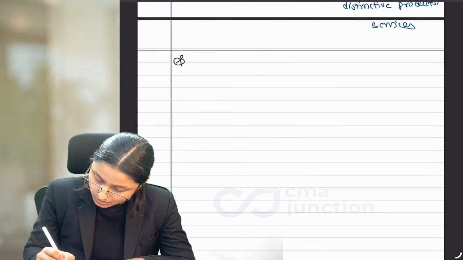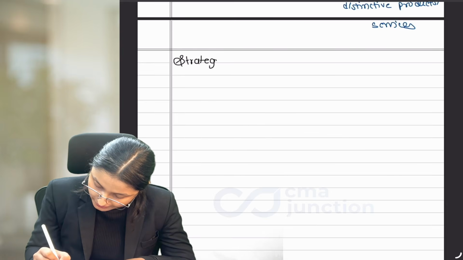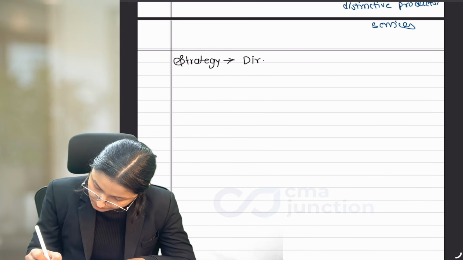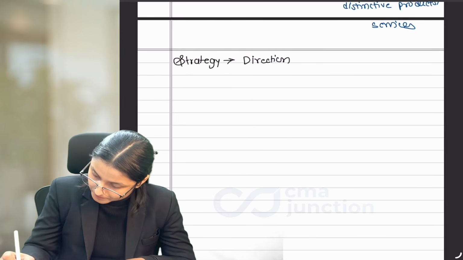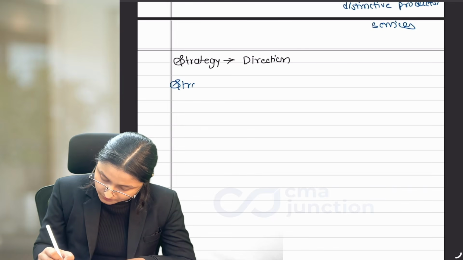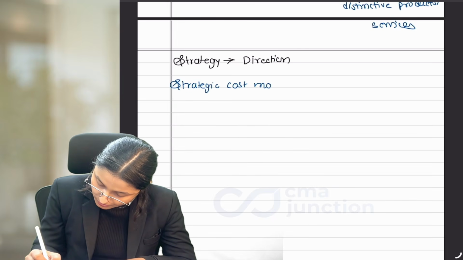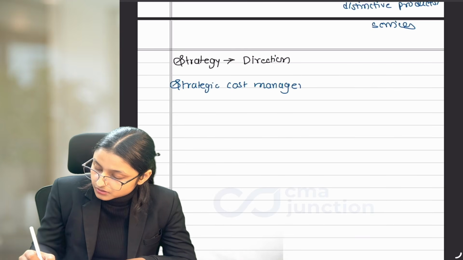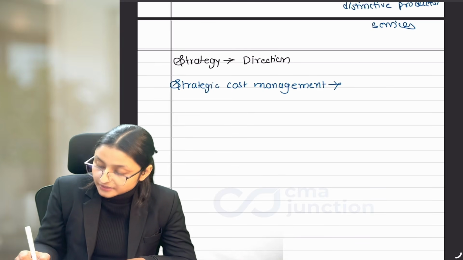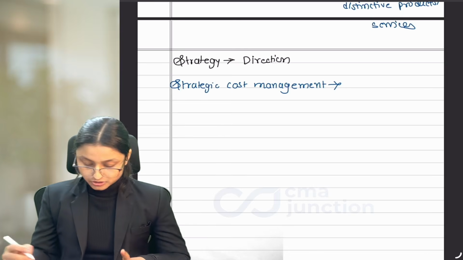Strategy provides direction and strategic cost management helps it. Why are we managing cost? So that it can help strategy. How will it help strategy?